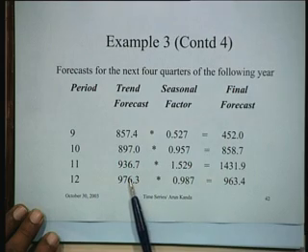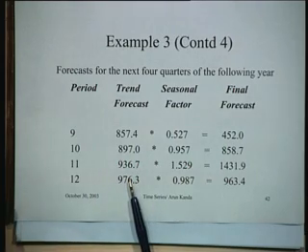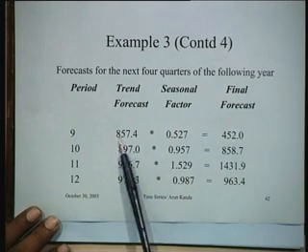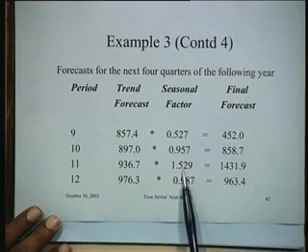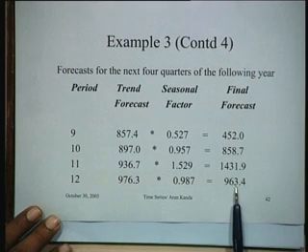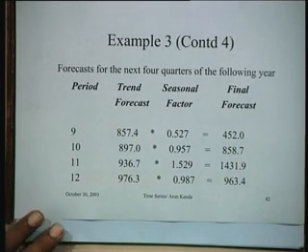So using this information, now we can build a forecast. How will you build a forecast? Suppose you are interested in the forecast for the next 4 quarters of the following year, that is period number 9, 10, 11 and 12. This is the trend forecast which you get from the regression equation which you have determined, 859, 897, etc. The seasonality factors are the ones that you have computed earlier. So you multiply this and this becomes your final forecast. So you get the forecast for the 9th, 10th, 11th and 12th period.